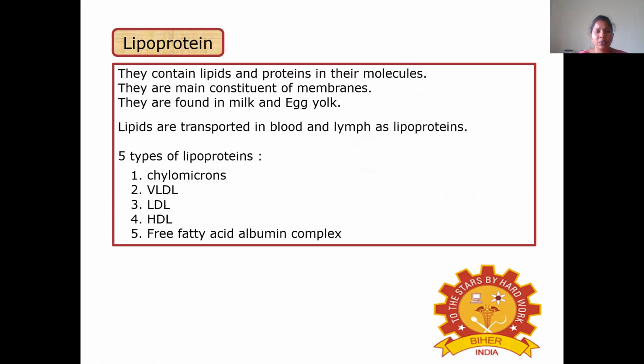Then coming to the lipoproteins. They contain lipids and proteins in their molecule. They are main constituents of membranes. They are found in milk and egg yolk. Lipids are transported in blood and lymph as lipoproteins. Five types of lipoproteins are categorized: chylomicrons, VLDL, LDL, HDL and free fatty acids.